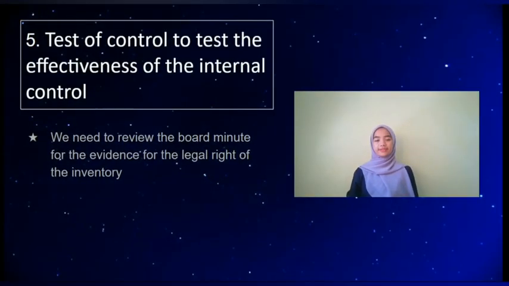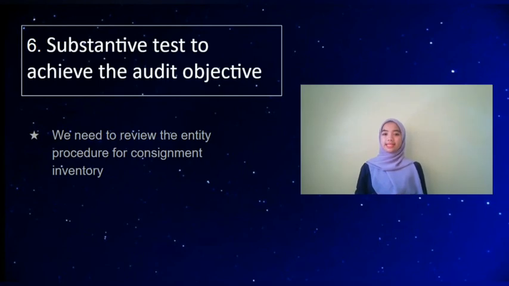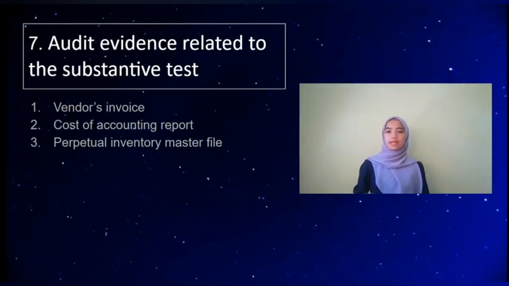Next, how to test the effectiveness of the internal control. To test the effectiveness of the internal control, we need to review the board minutes for evidence of the legal right to the inventory. Next is the substantive test, which, to achieve the audit objectives, requires us to review the entity's procedure for consignment inventory. There are three audit evidences related to the substantive test, which are vendor invoice, cost accounting report, and perpetual inventory master file.